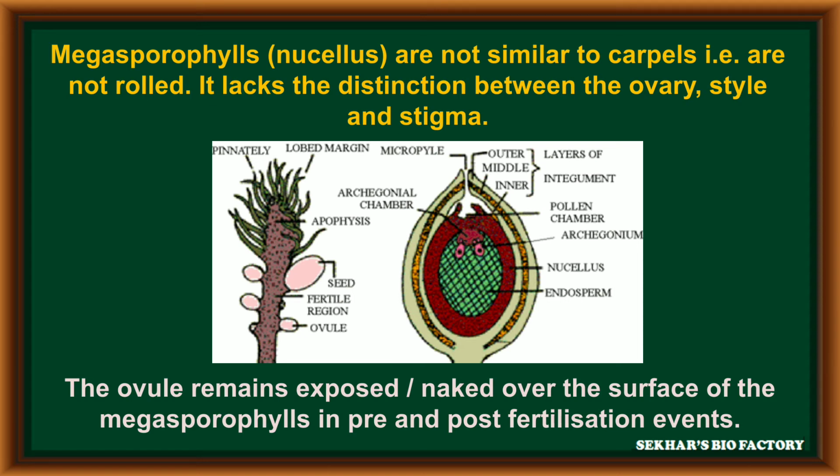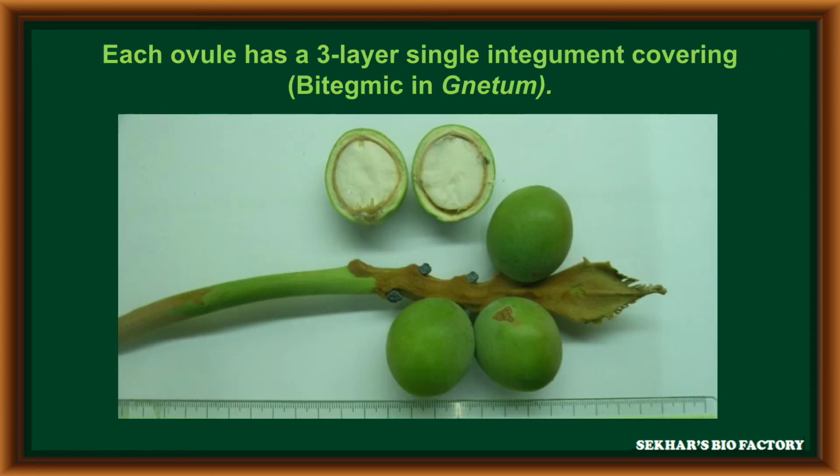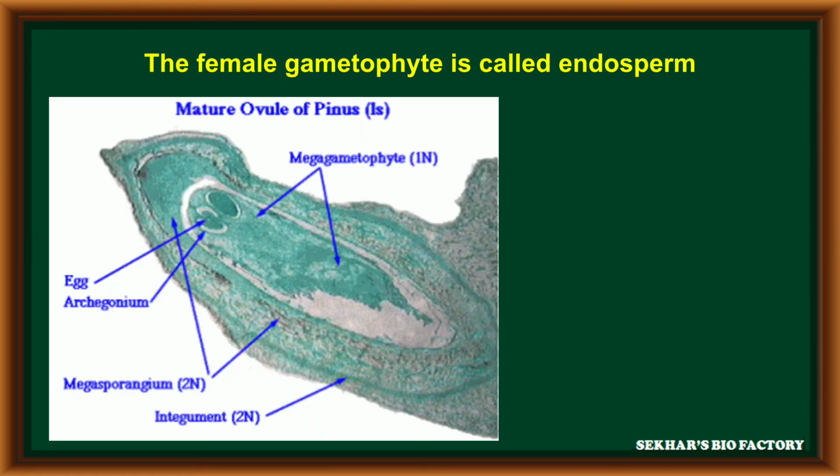It is a pre and post fertilization event. Each ovule has a single integument covering, though especially in gnetum, bitegmic ovules are present. The female gametophyte, which is present inside the ovule, is considered as endosperm.